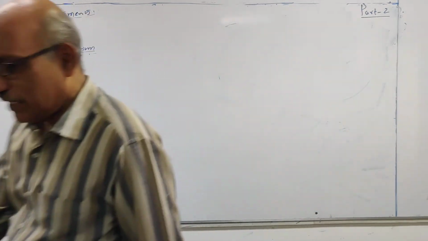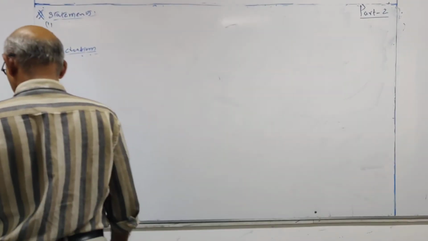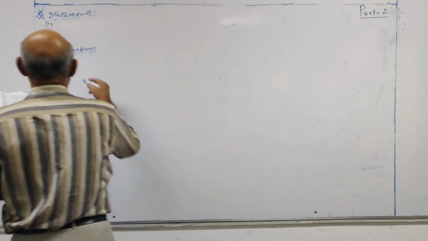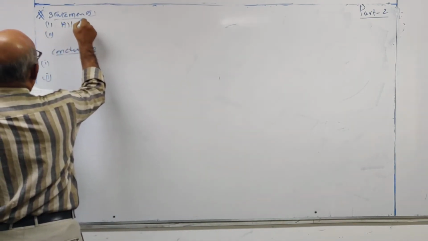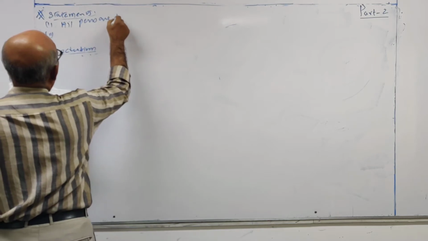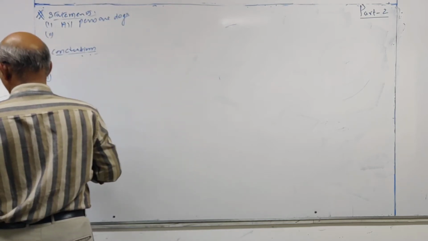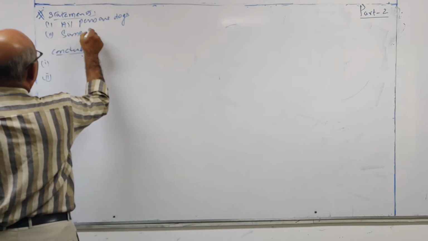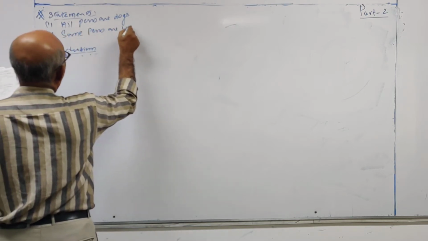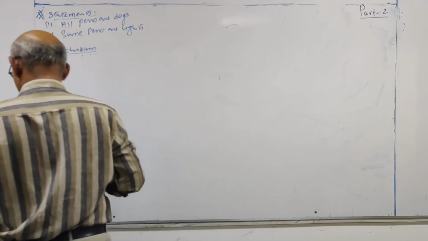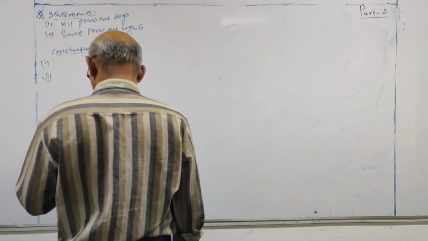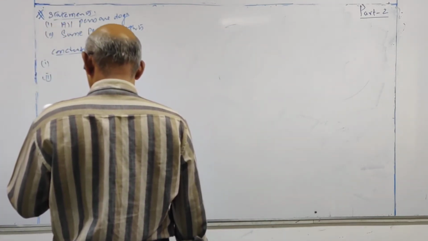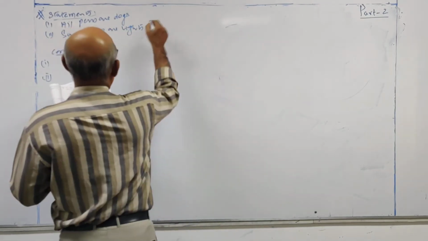Okay. So let's see the next question. All pens are dogs. Some pens are lights. Conclusion.